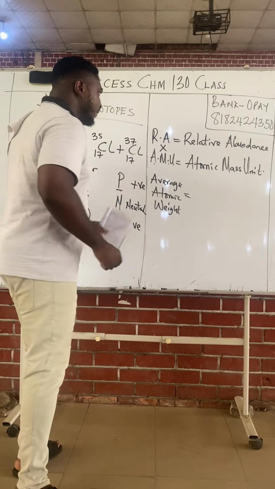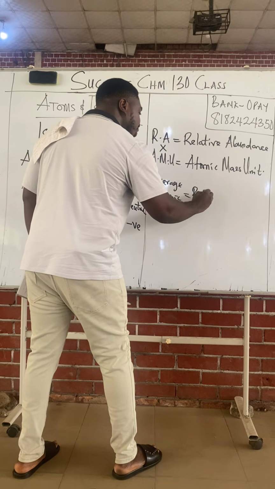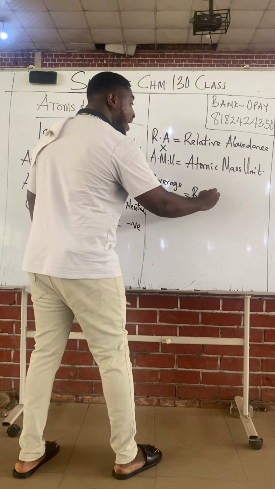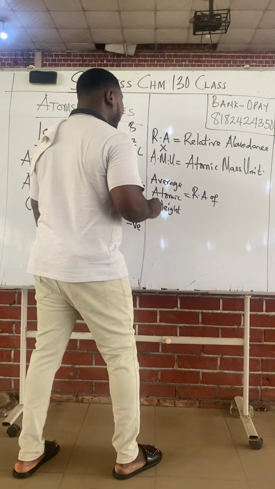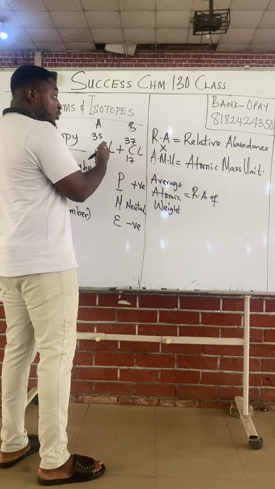Class, when I say RA, you know what I'm talking about, relative abundance. Let's say we have two isotopes, isotope A and isotope B. I don't want to say chlorine 35 and 37 in the formula because it won't always be chlorine.